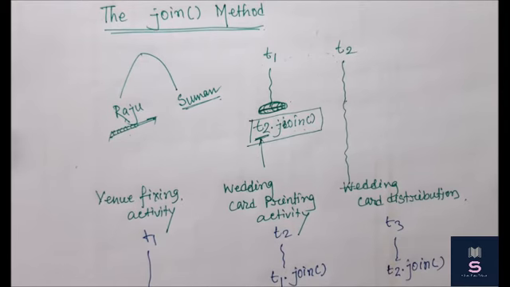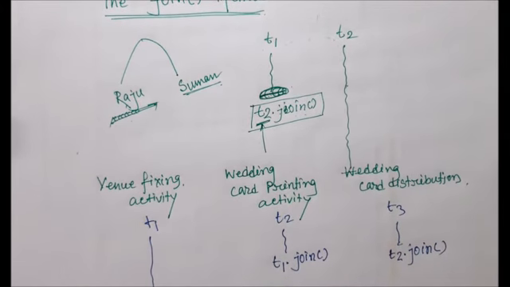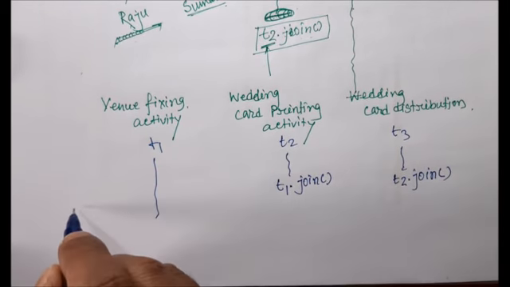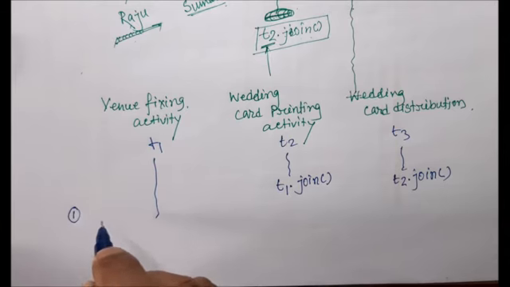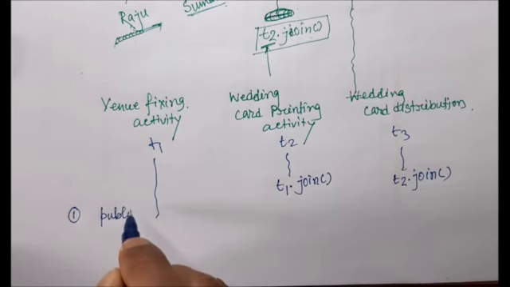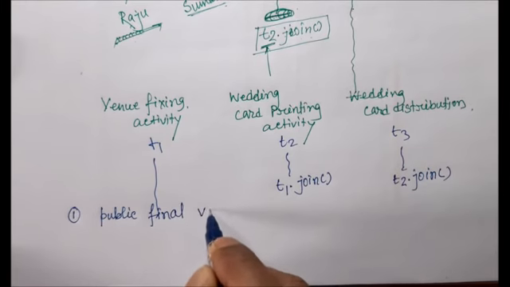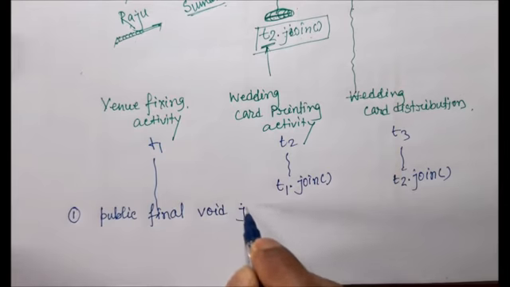So now, the join method is used when any thread wants to wait for the completion of the execution of another thread. Then we should go for the join method. So next, what are the prototypes which are available? We have three prototypes. First one is public final void join.